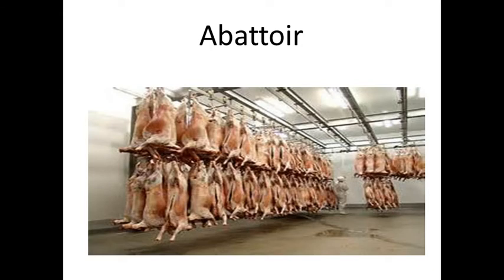Have a look at this first word, students. They cut everything up and place it in one place. It is the place where animals are slaughtered for the market, or for selling the meat. We call that an abattoir. An abattoir is a place where meat is made, produced, or cut. This is the place we can call it.